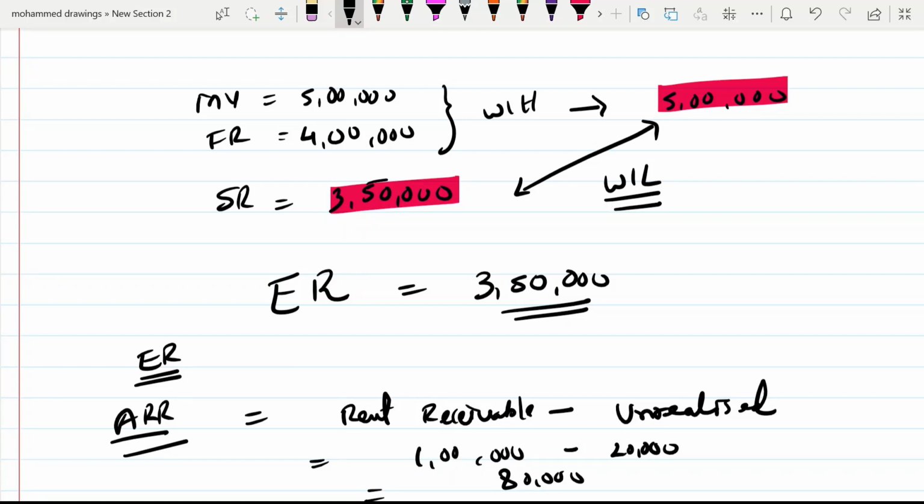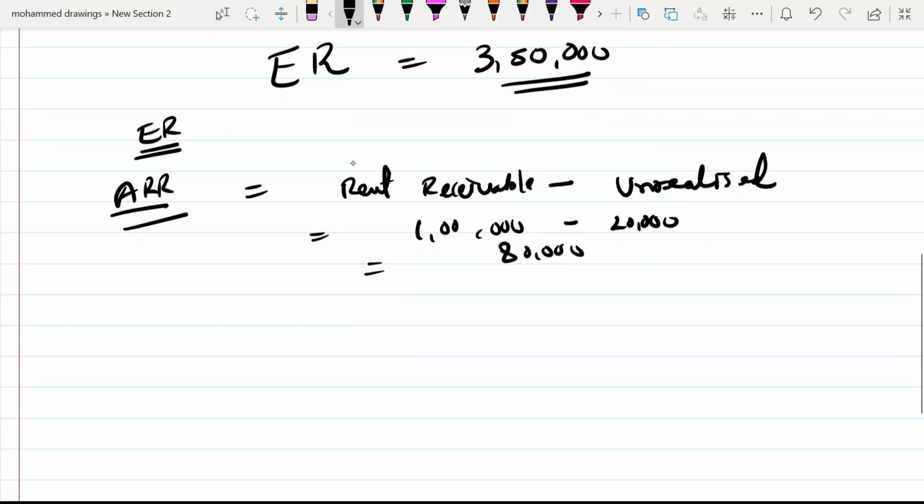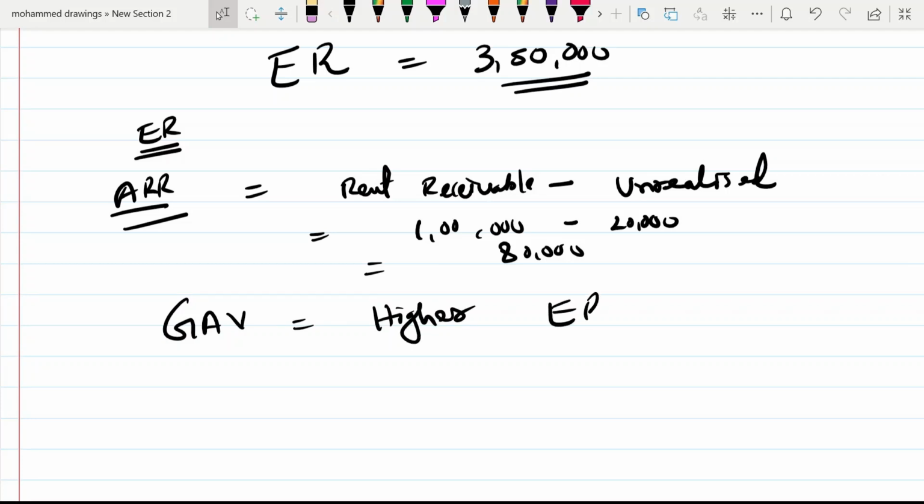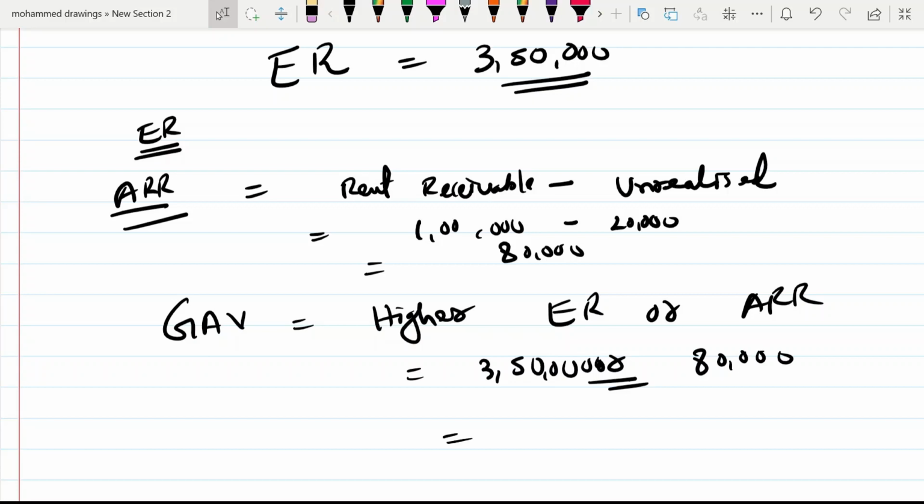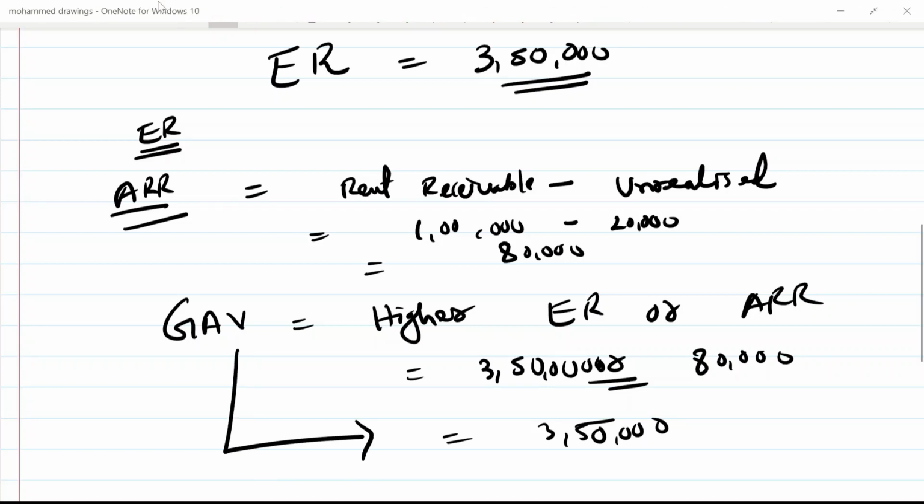So now you have to compare. If you want to find out GAV, it is the higher of ER or ARR. So your ER is 3,50,000 in the case that we had discussed earlier, or 80,000, whichever is higher. So the answer is 3,50,000, the higher value. So that will become your GAV answer.